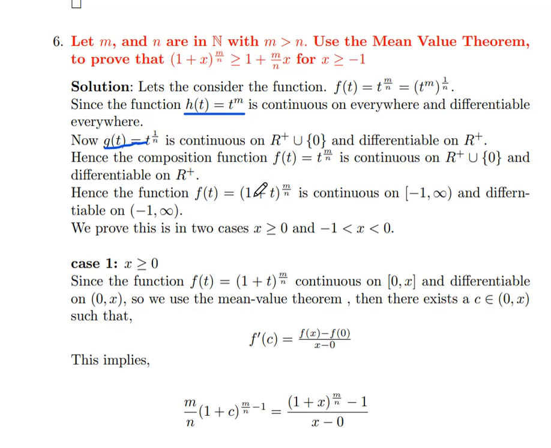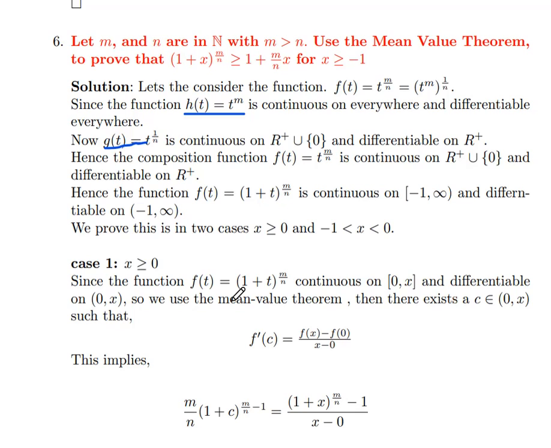And when we replace t by 1 plus t, the function (1 plus t) whole power of m by n is continuous on minus 1 comma infinity and differentiable on open minus 1 comma infinity. We prove this in two cases. First, x greater than or equal to 0, and second, minus 1 less than x less than 0. Case 1, consider x greater than or equal to 0. Since the function f of t equal to (1 plus t) whole power of m by n is continuous on closed 0 comma x and differentiable on open 0 comma x, we can use the mean value theorem.